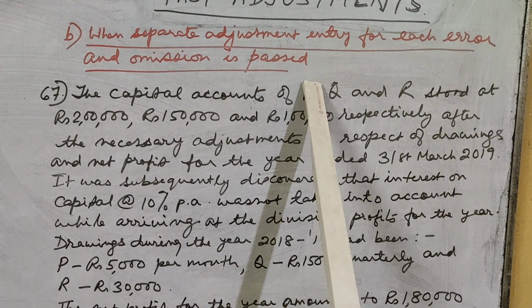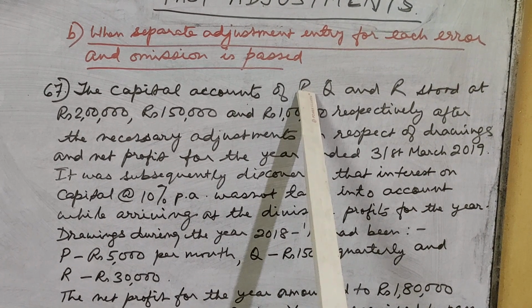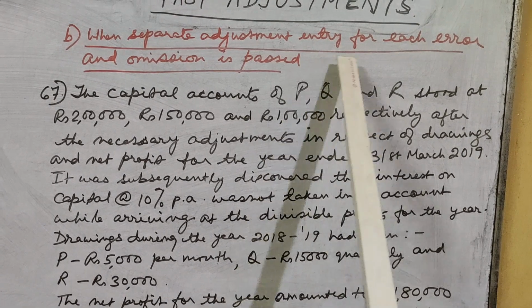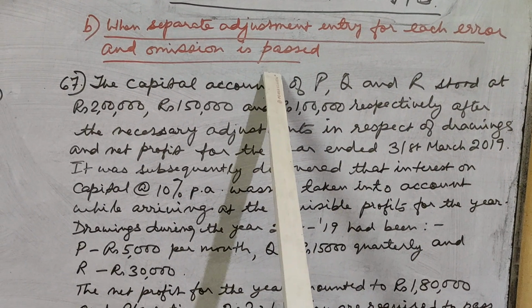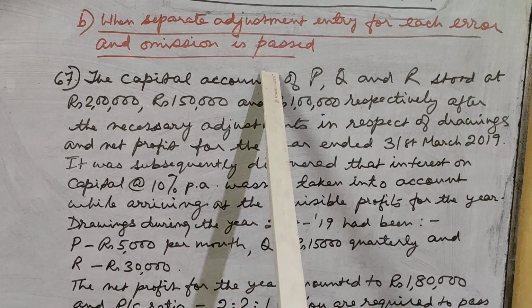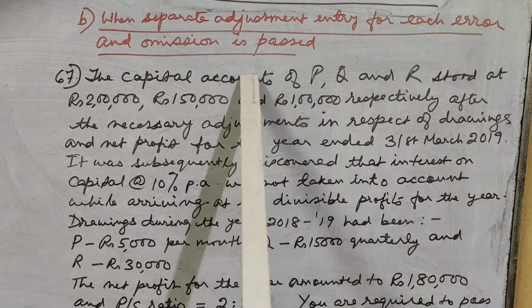That means we are going to pass more than one journal entry to rectify the mistake, error, or any omission that has taken place, to bring that into account. So to understand this, let us take a question.